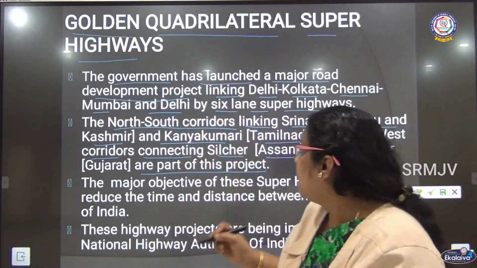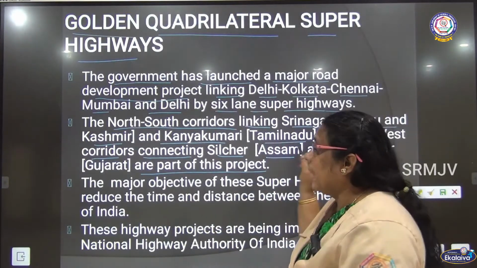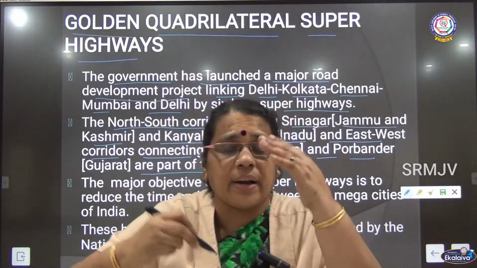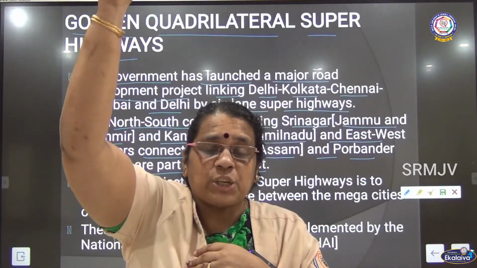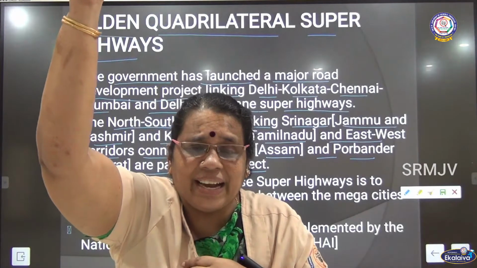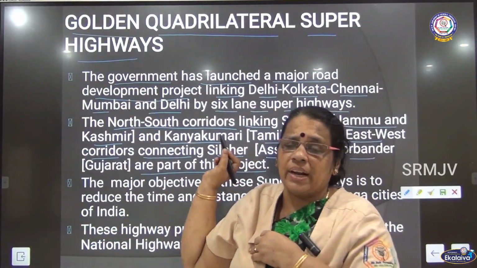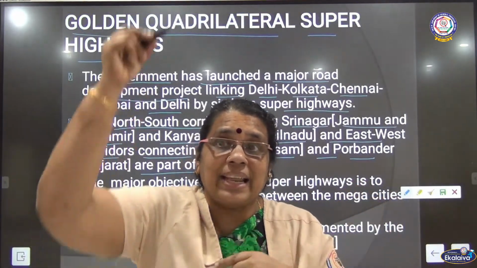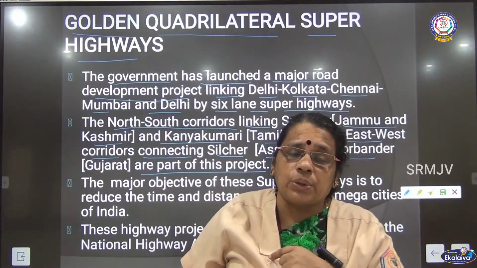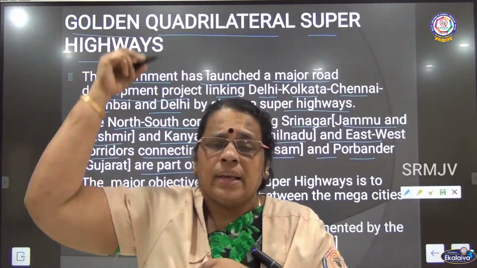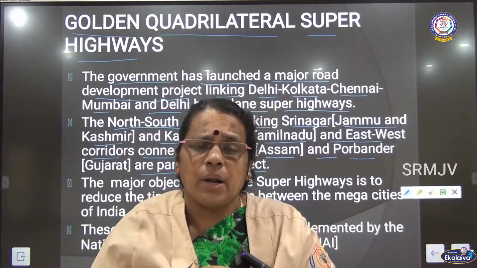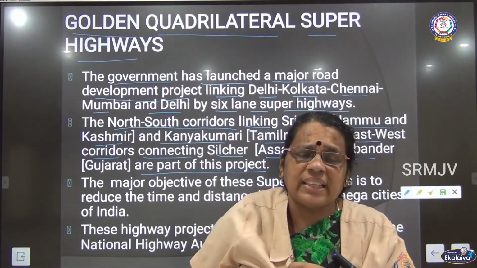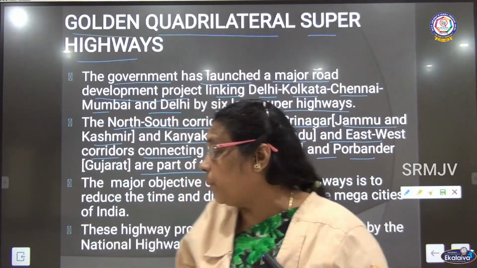So what does it cover? It links Srinagar in Jammu Kashmir and Kanyakumari in Tamil Nadu. In the north, Srinagar in Jammu Kashmir is linked to Kanyakumari in Tamil Nadu in the southern side. So it has a north-south corridor that is linking north and south.